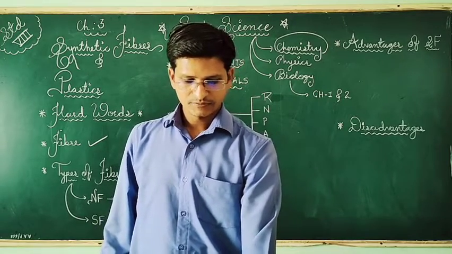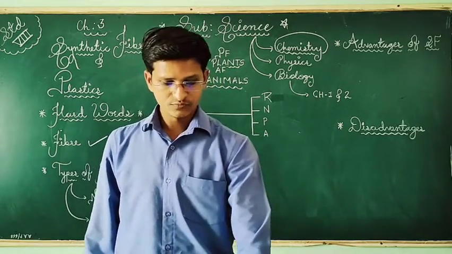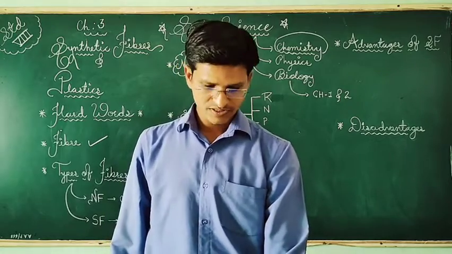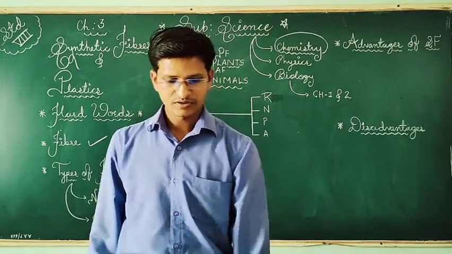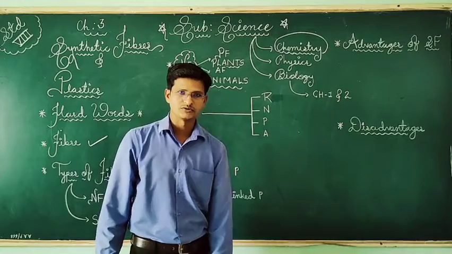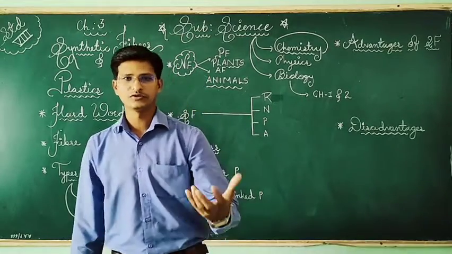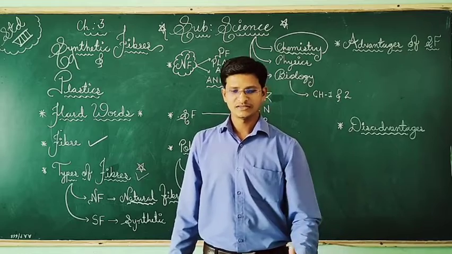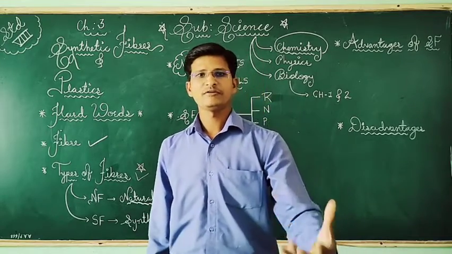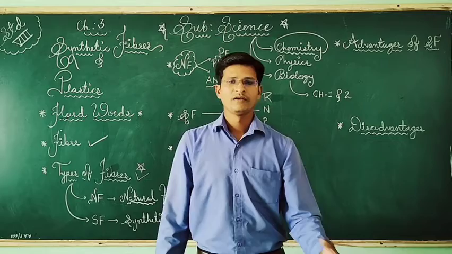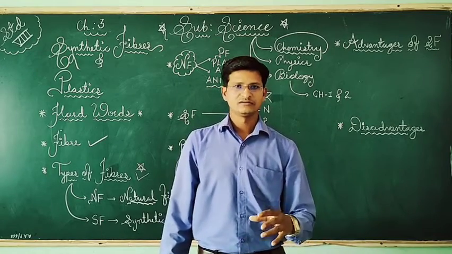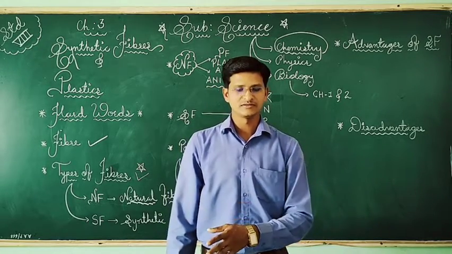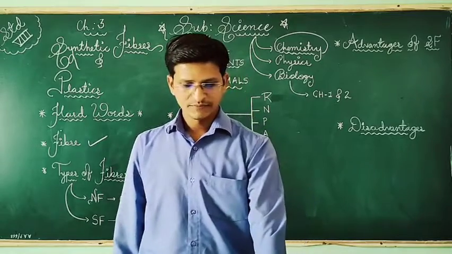Among animal fibers, wool is obtained from sheep, and silk is obtained from the cocoons of silkworms. You are aware of silk cloth. Wool clothes we generally use in the winter season. So this is about the natural fibers.